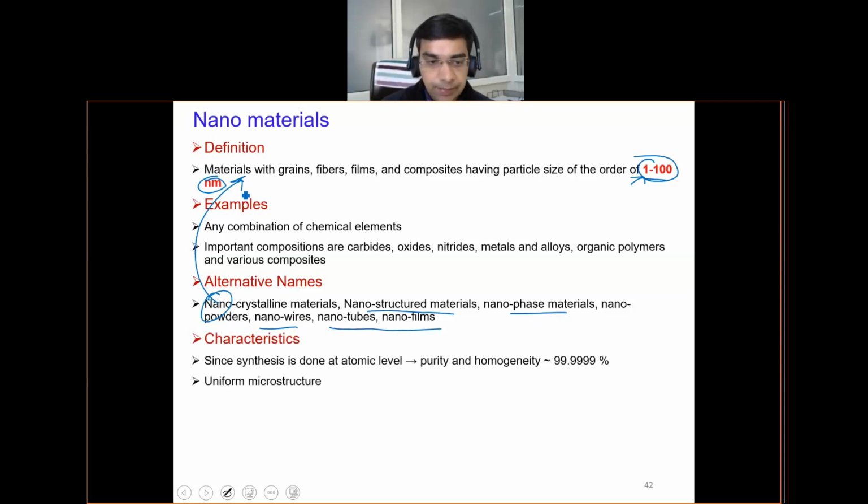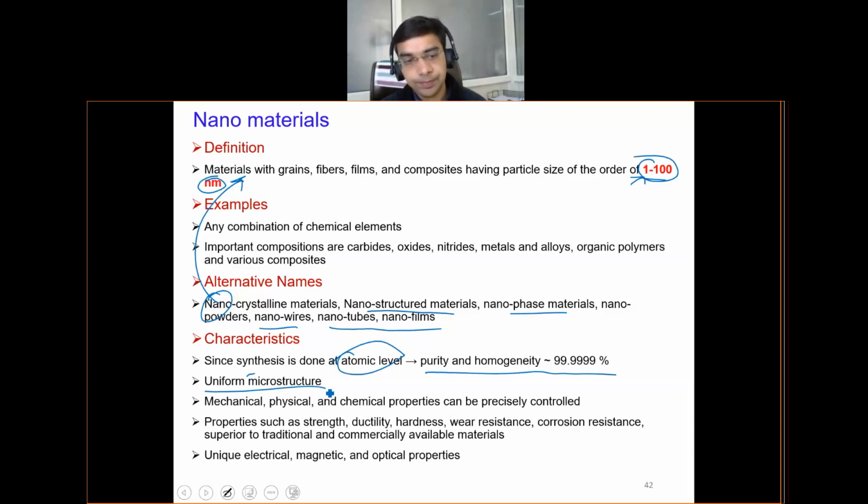So this word nano gives us an estimate of the size of these products. Characteristics, as I already mentioned: their synthesis can be done even at the atomic level. So their purity and homogeneity is almost 100%, and the level of defects is very less. Hence, since defects or inclusions are not there, they have a very uniform microstructure. Physical and mechanical properties can be precisely controlled, and properties like strength, which we have been discussing, ductility, hardness, wear resistance, are superior.